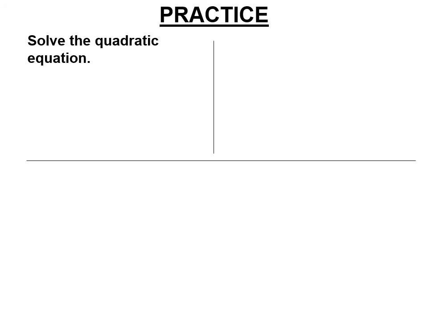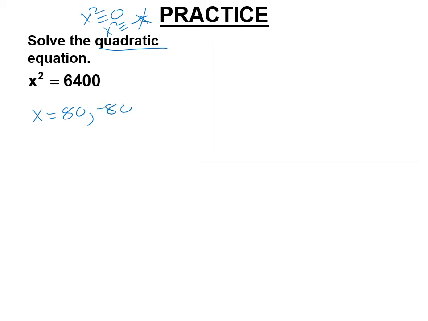Okay, let's practice here. All right, this is a quadratic equation. That means it typically has 2 answers. I say typically because x squared could equal 0, and then it would have 1 answer, or if it equals a negative, it has no answers, right? And so we have x would equal 80 and -80.